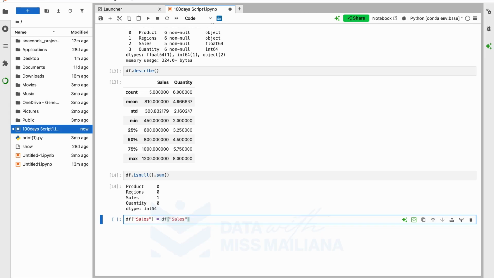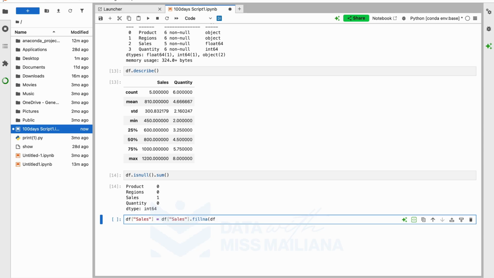And I close my brackets, dot, now we want to fill the empty one with df sales, right? Sorry, I didn't bring the brackets, they didn't come. I was like, what's happening?